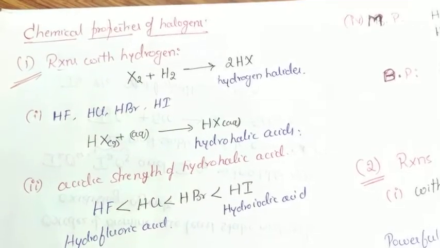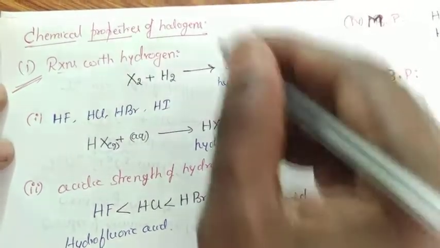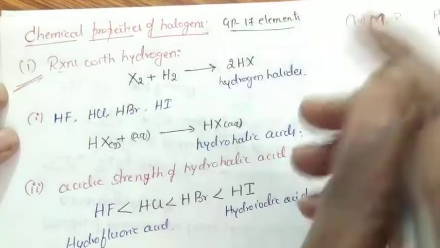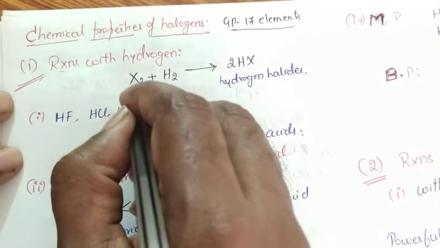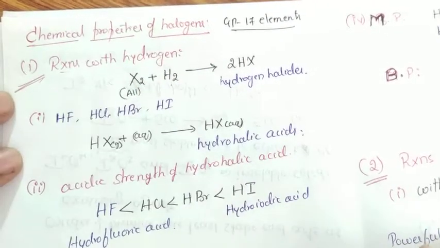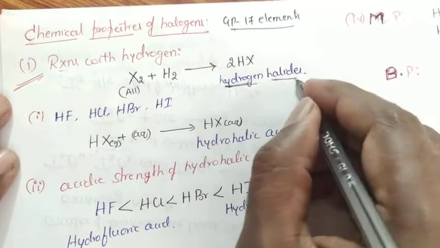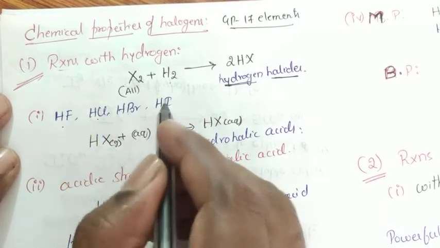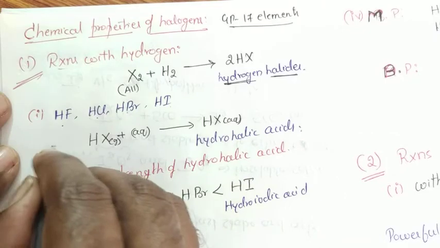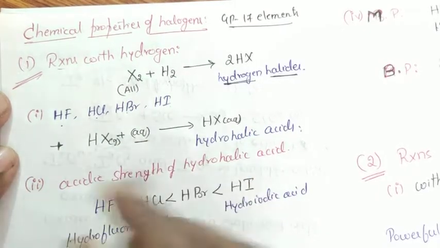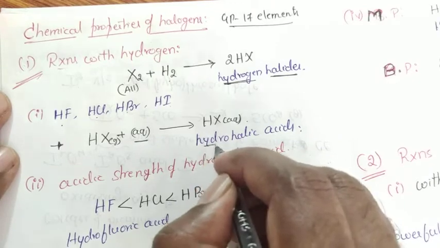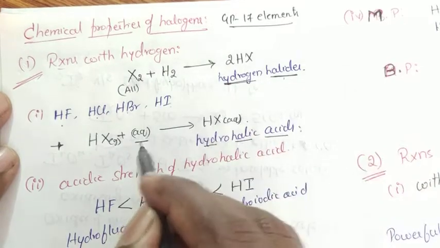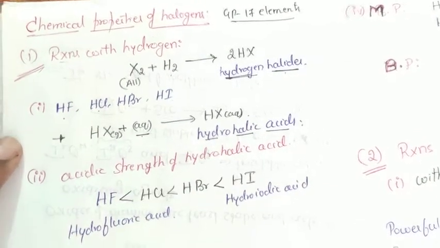Coming to the chemical reactions of halogens, group 17 elements. Reaction with hydrogen. All halogens react with hydrogen directly and indirectly to form hydrogen halides: hydrogen fluoride, hydrogen chloride, hydrogen bromide and hydrogen iodide. When these hydrogen halides are treated with aqueous medium, they form hydrohalic acids. Means all these hydrogen halides are easily soluble in water to form the respective acids.